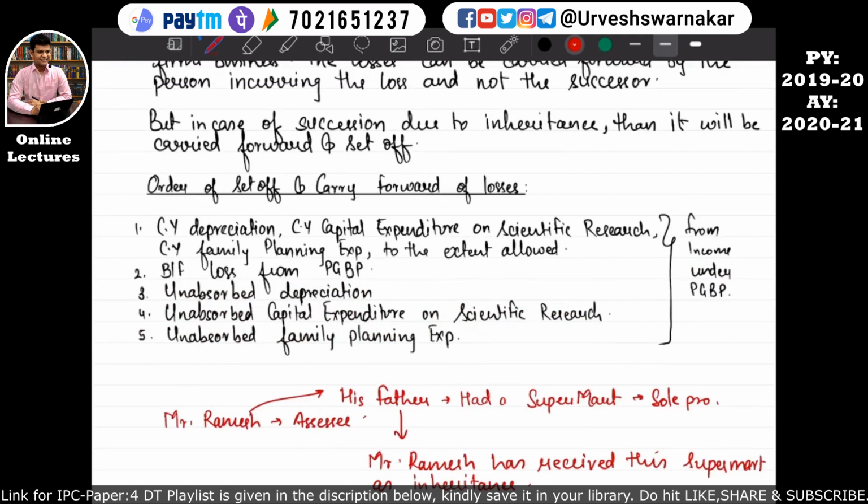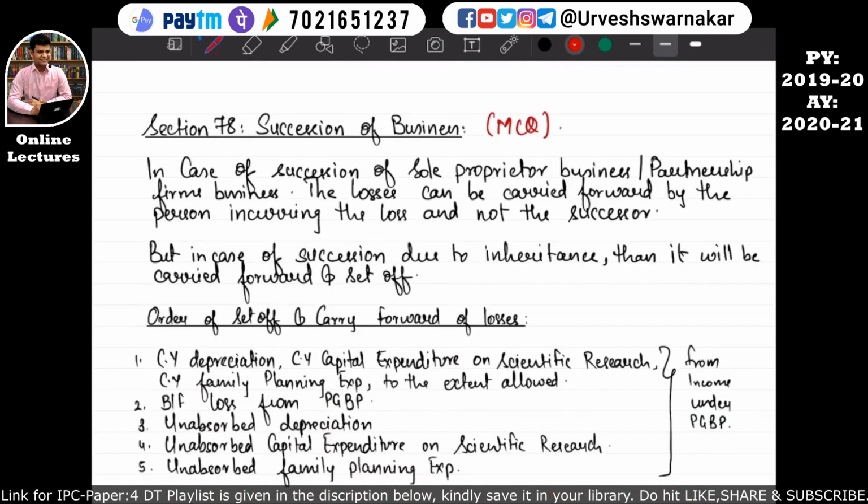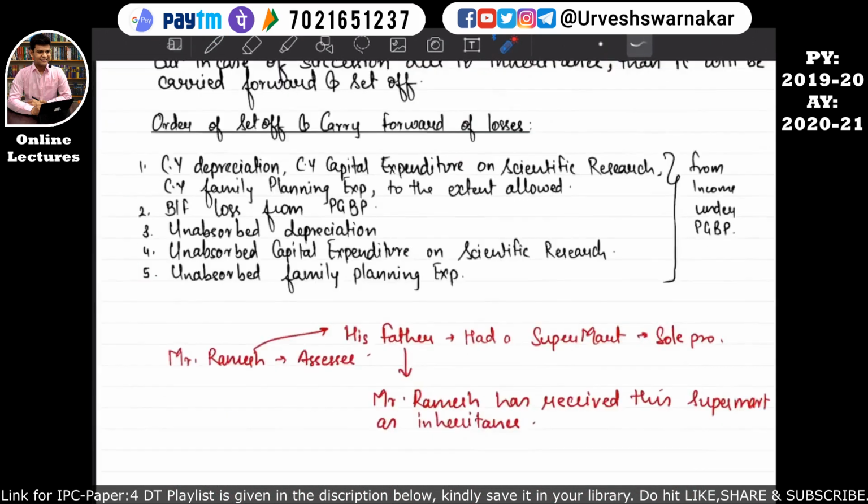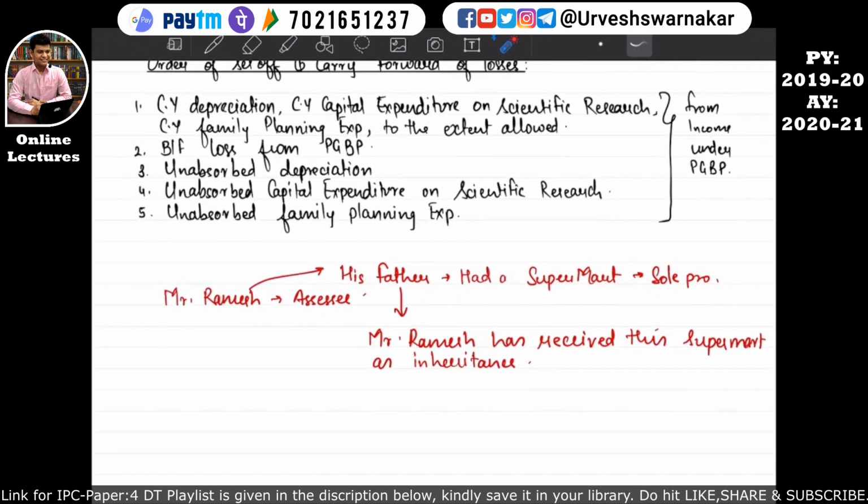That's what we have read in this section, section 78. Okay, so what is the case? Mr. Ramesh is the assessee. His father had a supermart and his father was the sole proprietor. After the death of his father, the business got transferred to Mr. Ramesh. That means Mr. Ramesh has received this supermart as inheritance.